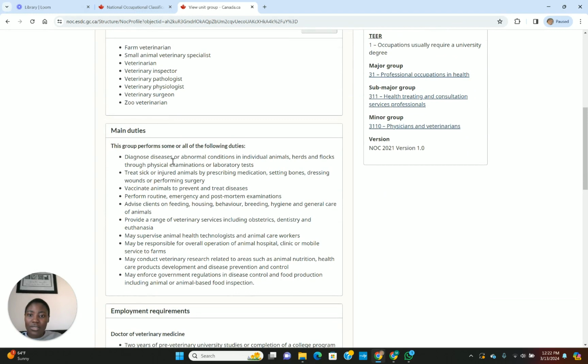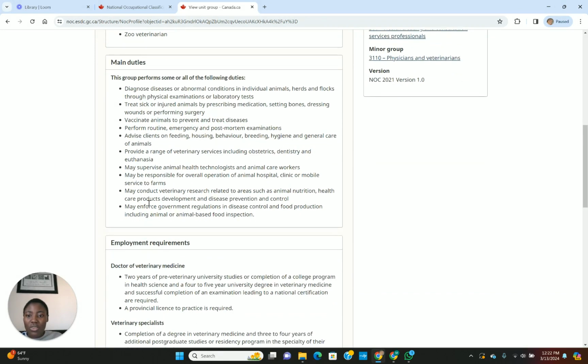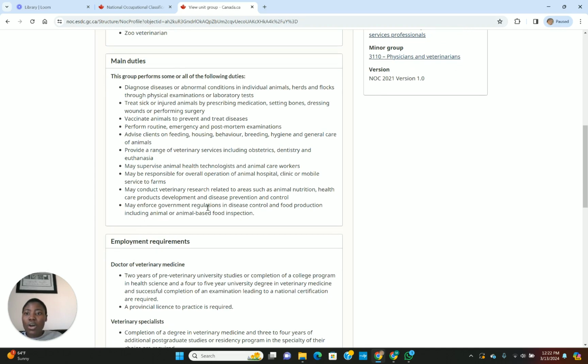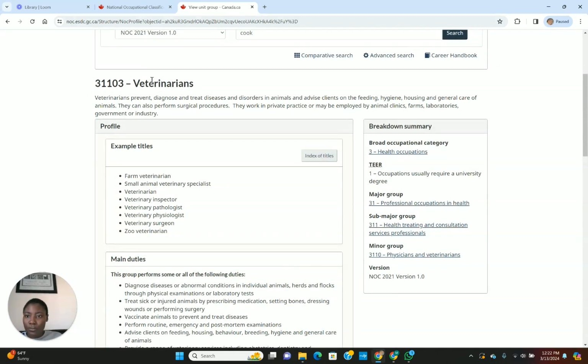Then your duties: you diagnose diseases and abnormal conditions in individual animals, treat sick or injured animals, vaccinate animals, perform routine procedures, advise clients on feeding, provide a range of veterinary services, may supervise animal health technologists, may conduct veterinary research, may enforce government regulations. If you do these duties, this is your NOC code.